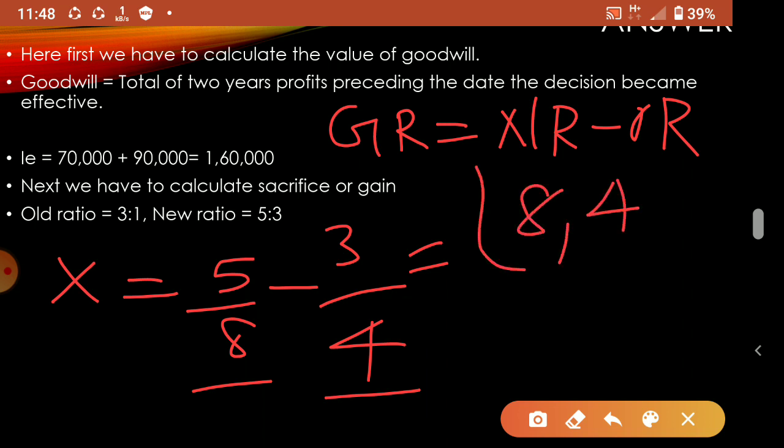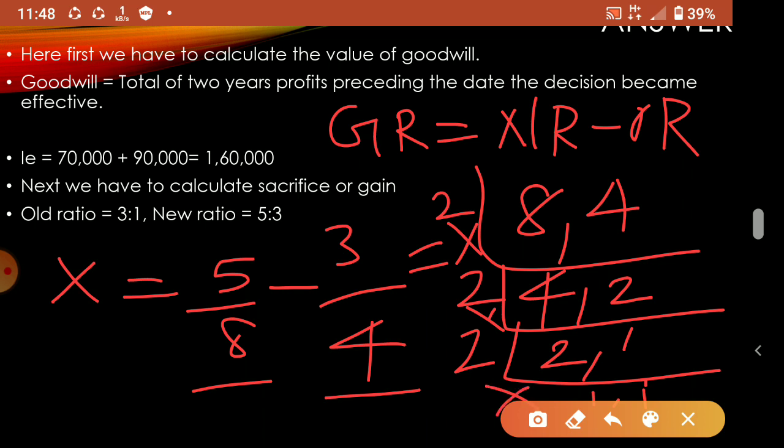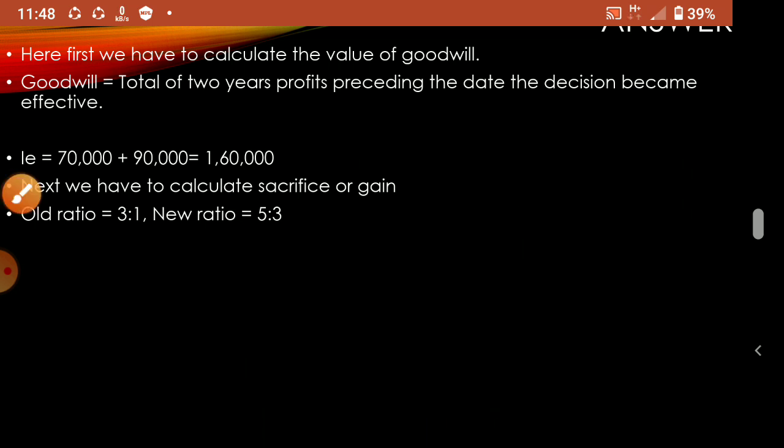You studied it in lower classes, but we'll do it once again. 2 4s are 8, 2 2s are 4; again 2, 2 2s are 4, 1 2s are 2; again 2, 1, 1. Now we multiply 2 into 2 into 2, so 8 will come. So the LCM is 8.